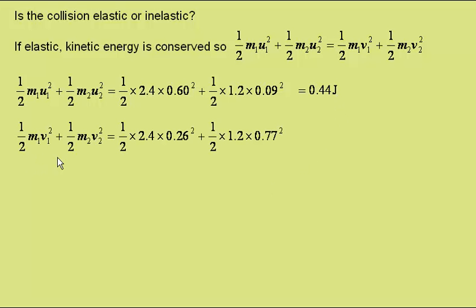The final kinetic energy, given by this expression, is again 0.44 joules. So in this case, the collision is elastic.